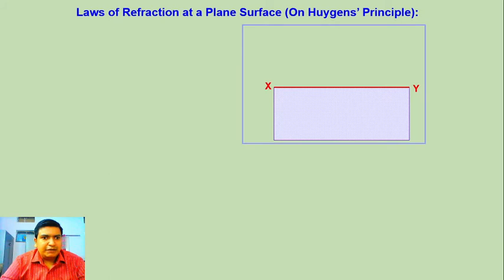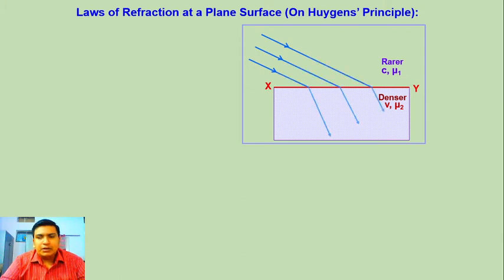Suppose there is a refracting surface XY, or we can say there are two mediums. One has refractive index mu1, the other has refractive index mu2. Velocity in the rarer medium is c and velocity in the denser medium is v. So obviously the distances will not be the same, because ct and vt will be different. Suppose a plane wavefront AB is incident on the refracting surface and refracted in the XY region. We get the incident plane wavefront AB and the refracted wavefront CD.